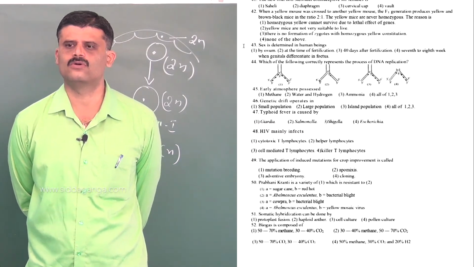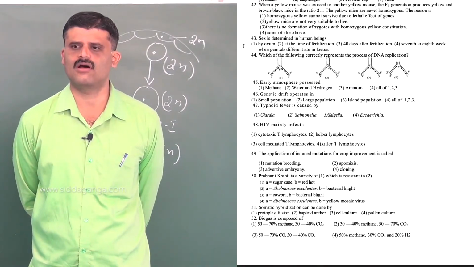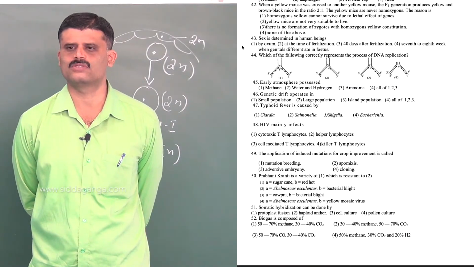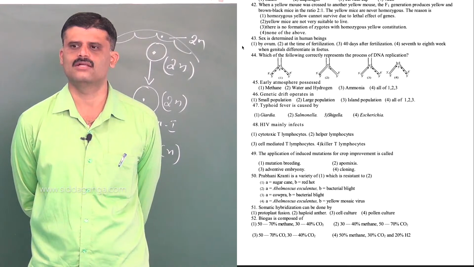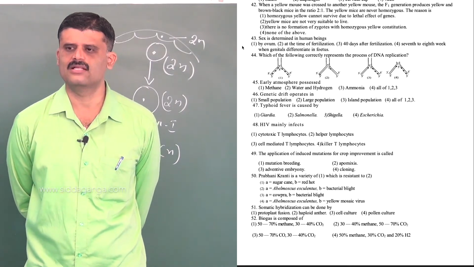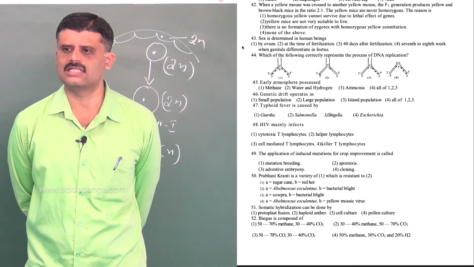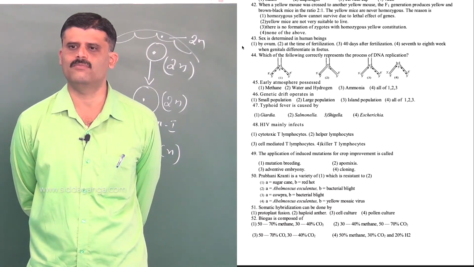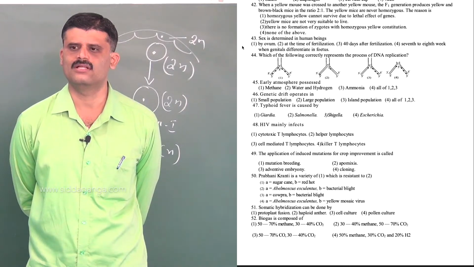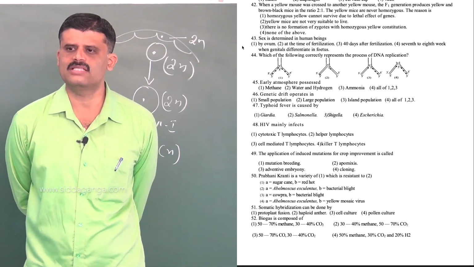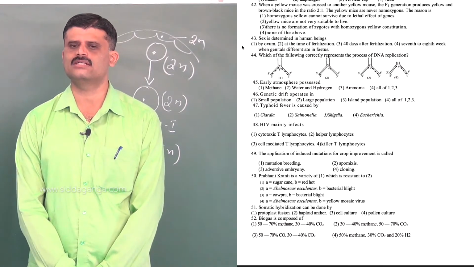Okay. Next, question number 42. When a yellow mouse was crossed to another yellow mouse, the F1 generation produces yellow and brown black mice in the ratio 2:1. The yellow mice are never homozygous.